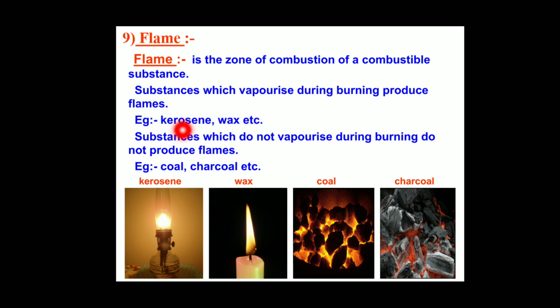For example, kerosene and wax. These are combustible substances. When we burn these substances, they get vaporized. So what is the zone of that? That is flame. So at the zone of flame they get vaporized.